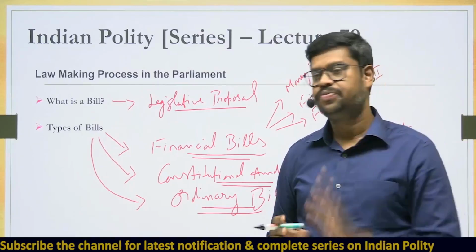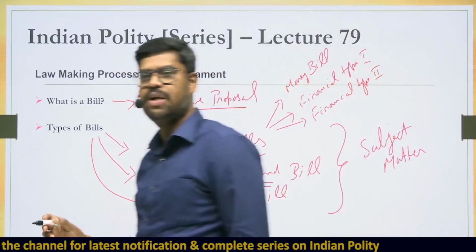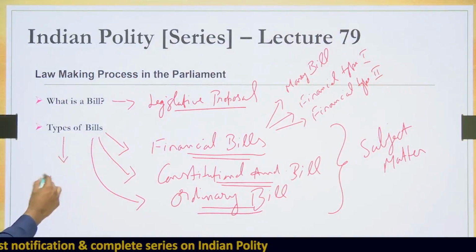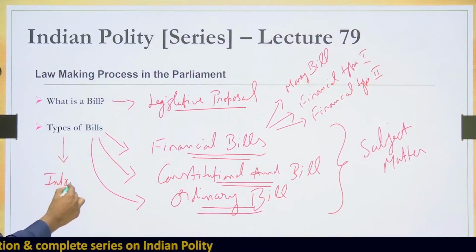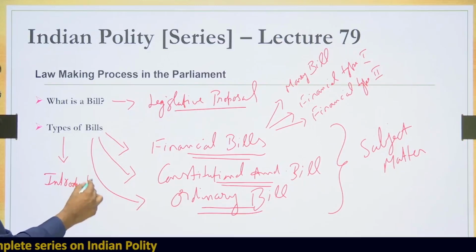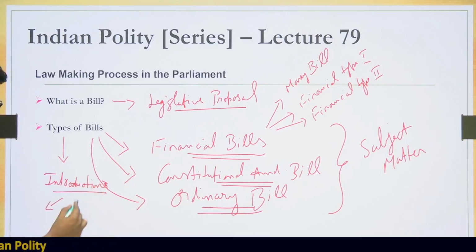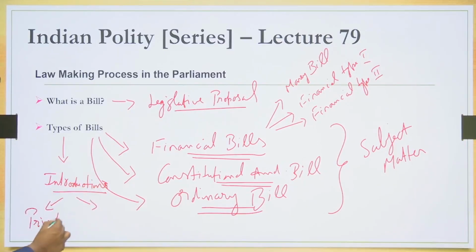However, bills can also be classified depending upon who is introducing the bill. Somebody has to introduce the bills in the houses of parliament. So depending upon who is introducing the bill, they can be classified into 2 types, which are called a private member bill, or a government bill.